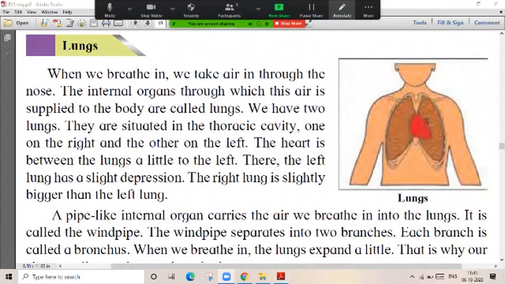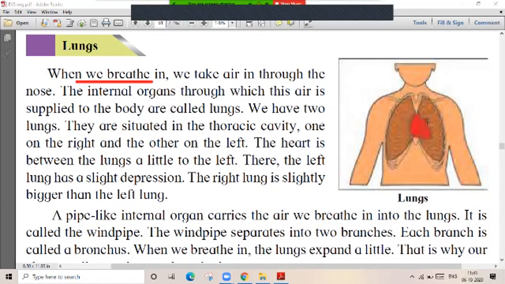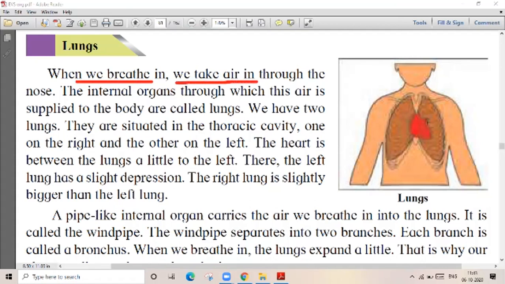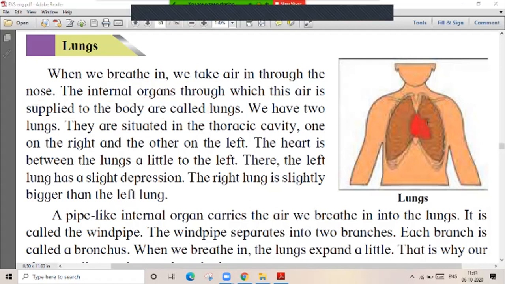We have two lungs. When we breathe in, we take air in through the nose. The internal organs through which this air is supplied to the body are known as lungs. There are two lungs, guys. Here are the two lungs present.